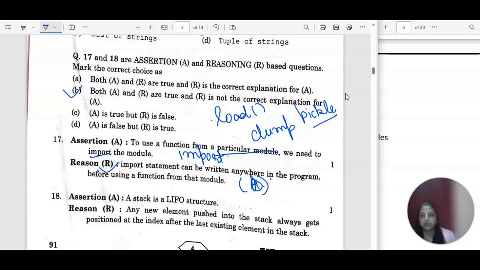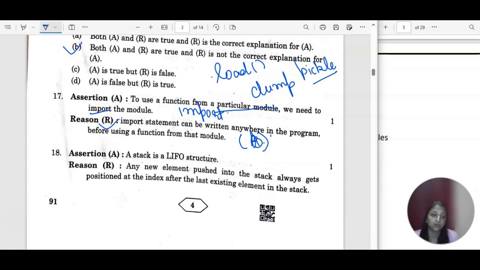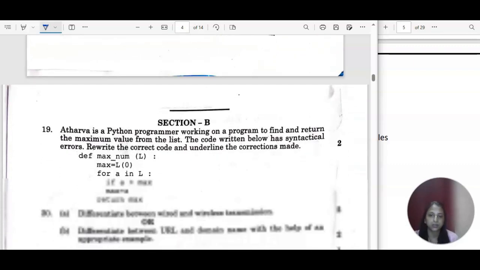Then next is assertion A: a stack is a LIFO structure, which is last in first out structure. That is correct. And the reason: any new element pushed into the stack always gets positioned at the index after the last existing element in the stack. That is also correct. It is a LIFO structure again, but I can't relate it with this, so this is not the correct explanation of it. But both statements individually are correct. So for this also the correct option is option B. 17 and 18 both are option B.